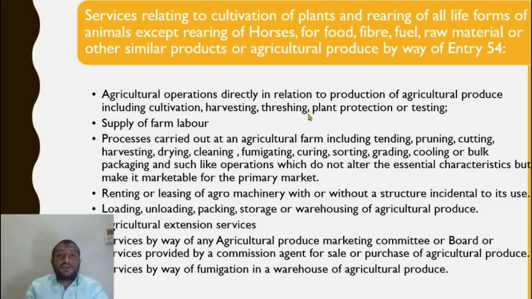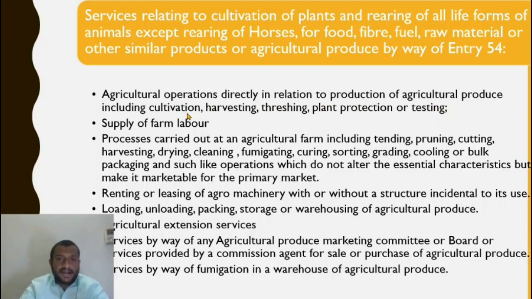So the further processing of potato, like cutting it, frying it off, is not agriculture operation, because it is not agricultural produce. Once it is cut or peeled off, it is no longer an agricultural produce. So long as the processes that are carried out still make it available for the primary market, it is an agricultural produce. Understand, agricultural operations directly in relation to production of agricultural produce, including cultivation.